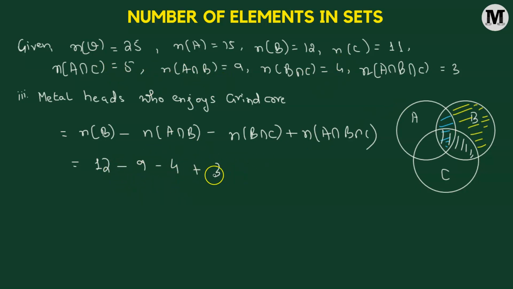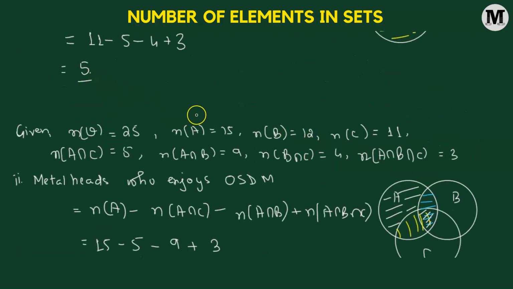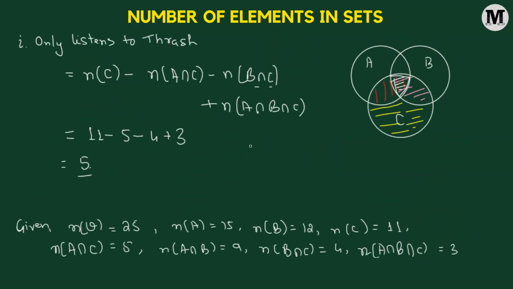So we have 12 plus 3, so that's 15. 15 minus 9, that's going to be 6. And 6 minus 4, that's going to be equal to 2. So that means there are 2 metalheads who enjoy grindcore. Not a very surprising result. There's always a greater number of thrash metal listeners.